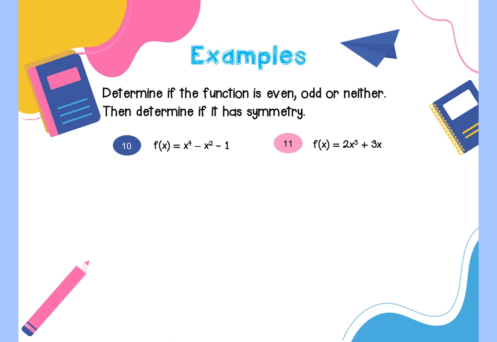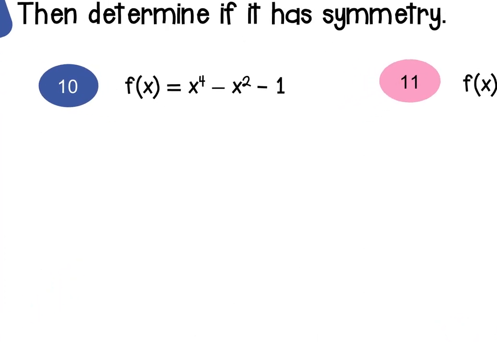So now it's just taking it one step further because it's saying, is it even, is it odd, is it neither, like we just did? And then based on that, does it have symmetry? Okay. So the first one, I'm going to test to see if it's even, odd, or neither. So I plug in the negative x, minus negative x squared minus 1.